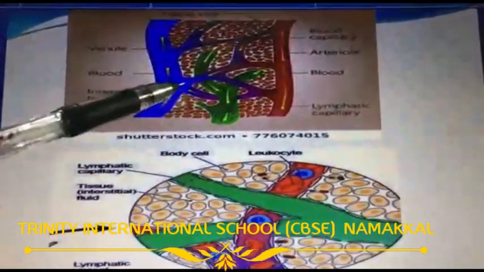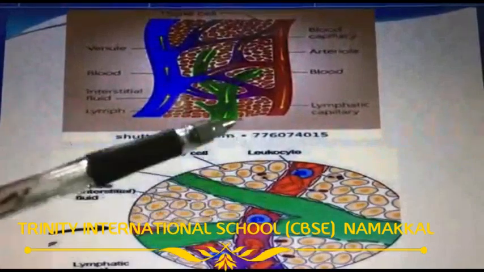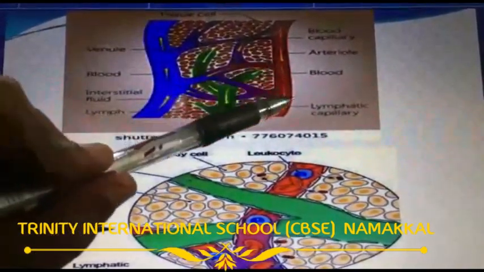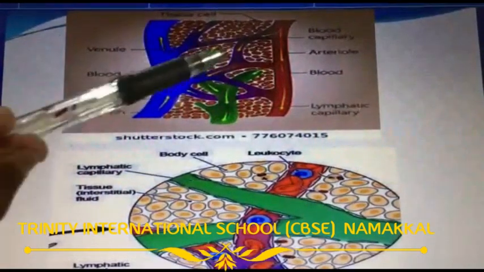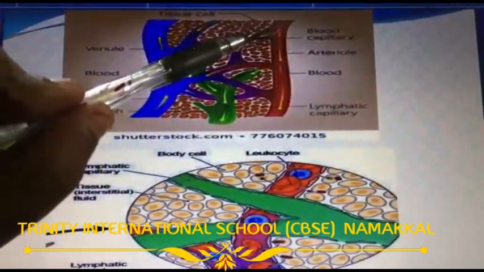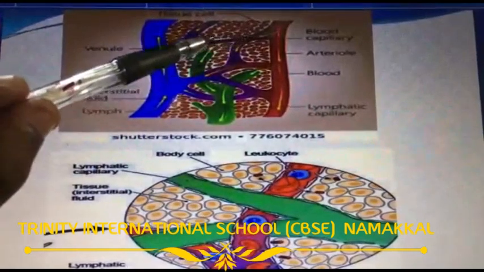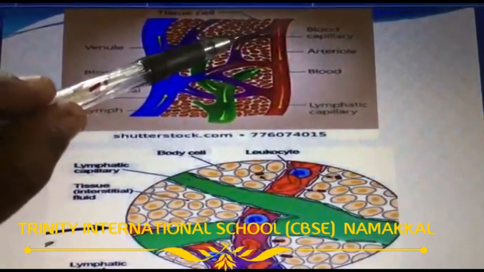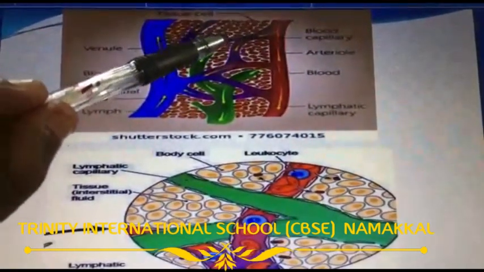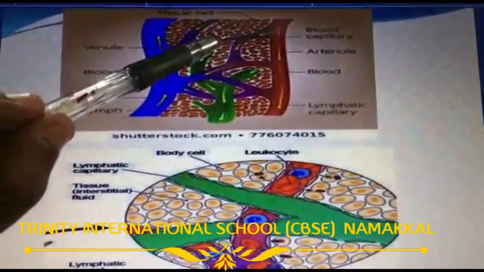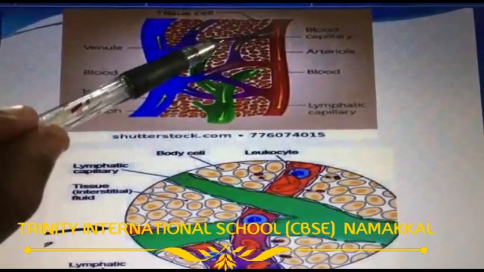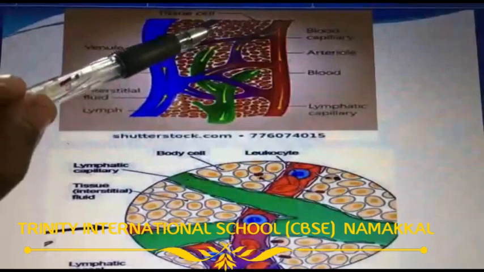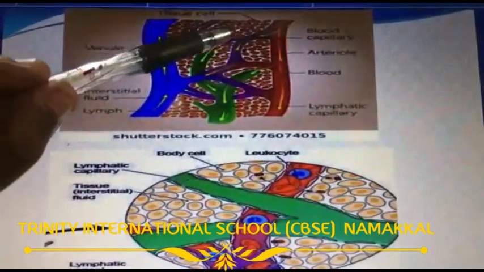This is a diagram, an enlarged portion. Here are arteries and veins. The arteries divide into smaller branches, which we call capillaries. From the capillary there is a small opening, and through this opening the lymph travels to the intercellular spaces.